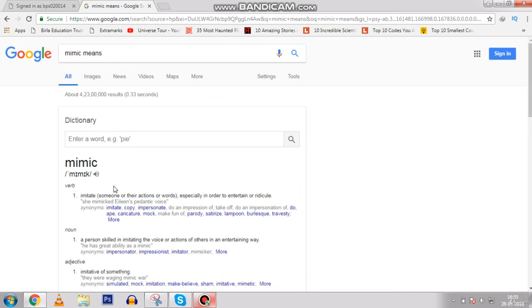Now many people think that Google or other web search engines search the web or websites and provide the SERP, the search engine result page. But this is not 100% true. First we need to understand what is crawling. Now what is crawling? Search engines provide their own search results from their own database.